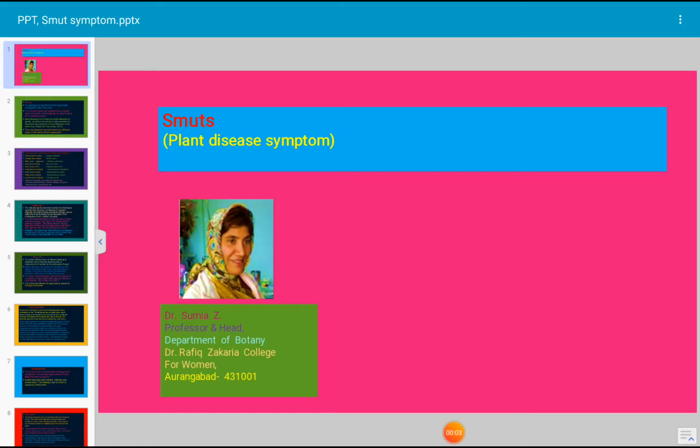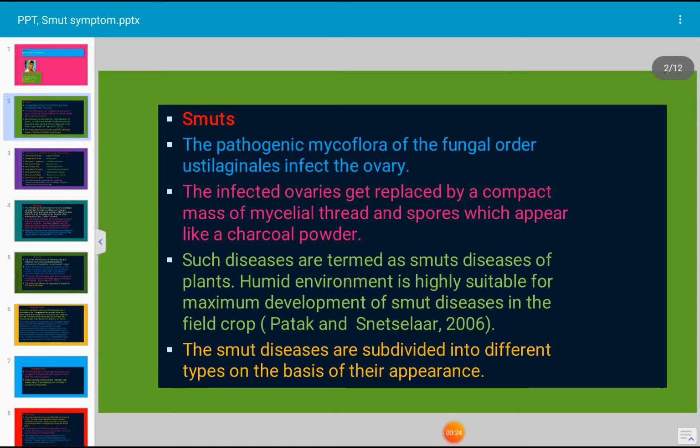Today's topic for discussion is description of plant disease symptoms. Symptom is the expression of disease after infection of a plant by a pathogenic fungus or other pathogenic organism. The plant shows a specific type of symptom. Today's symptom for discussion is smut. Let us see all the details of the smut.